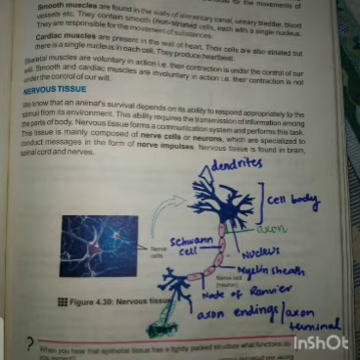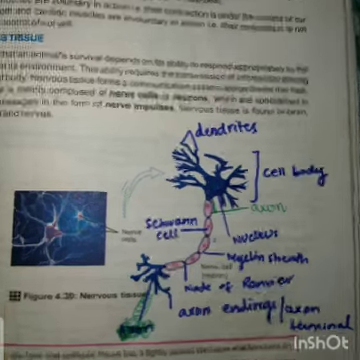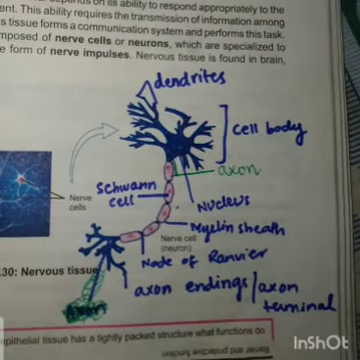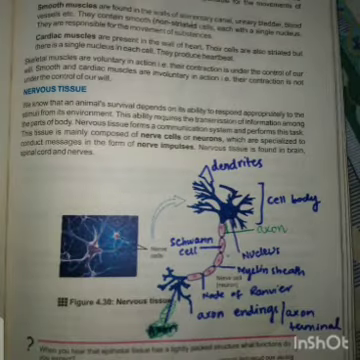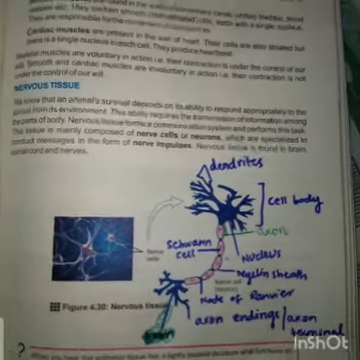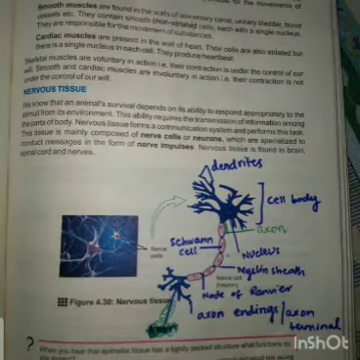And the labeling of the diagram is given on the page here, and on the diagram I showed you before, the labeling was also given. So make the labeled diagram in your book also. Mention the dendrites, Schwann cells, myelin sheath, node of Ranvier, axon endings or axon terminal, axon, cell body. Mention the whole labeled diagram in your book also.